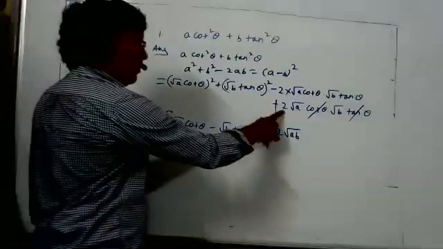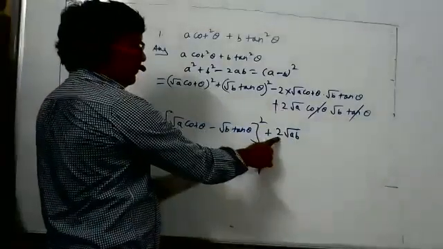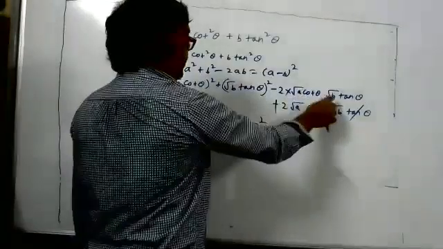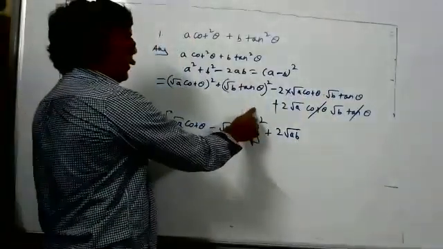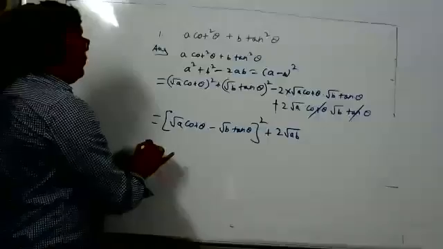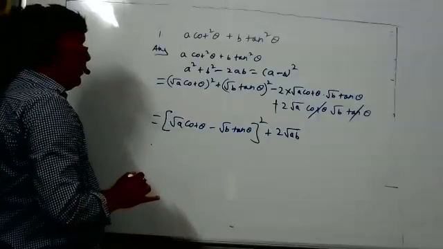What did you do to the plus 2 which you cancelled? 2 into root A cot theta, root B tan theta. What did you do to the 2? Which two? This one? I wrote it now here. Okay, sir. Got it. This A square plus B square minus 2AB is A minus B whole square, and this is 2AB. Now we want to find the maximum value or minimum value.